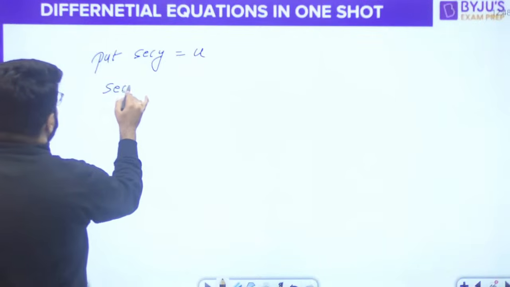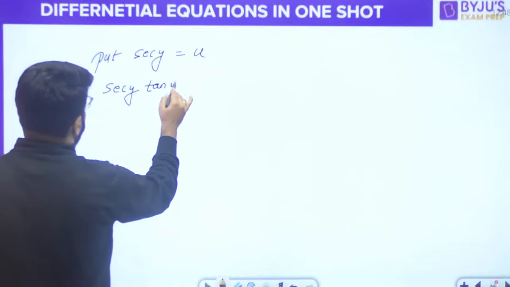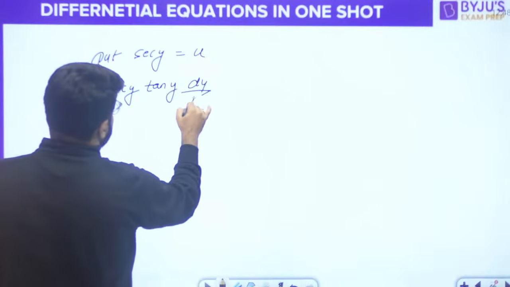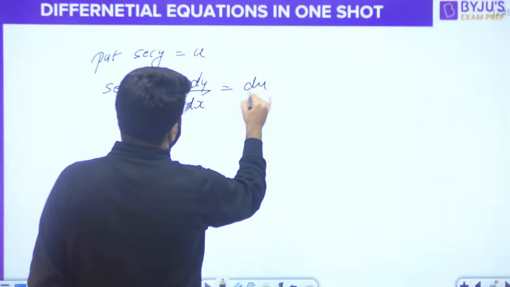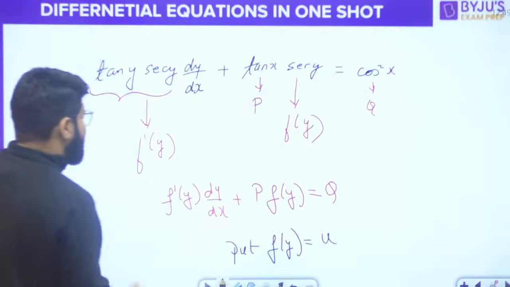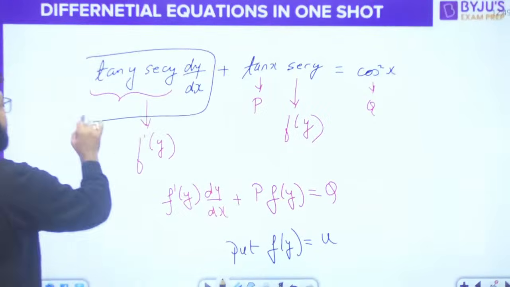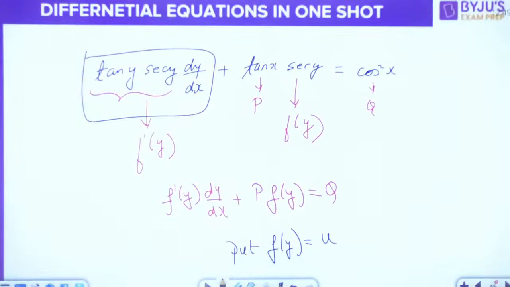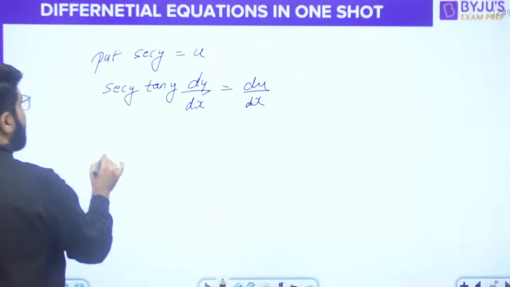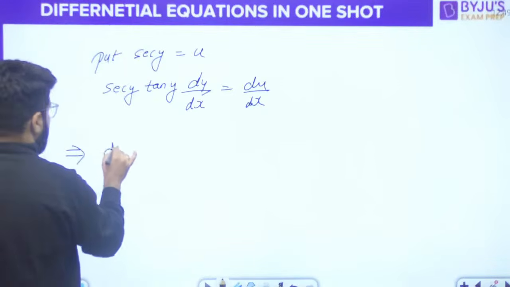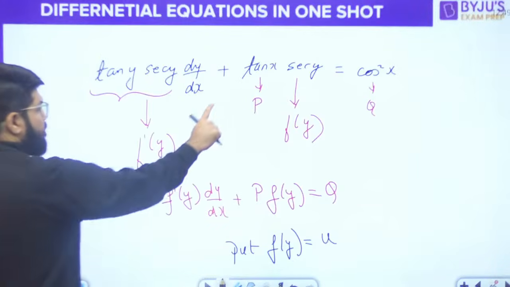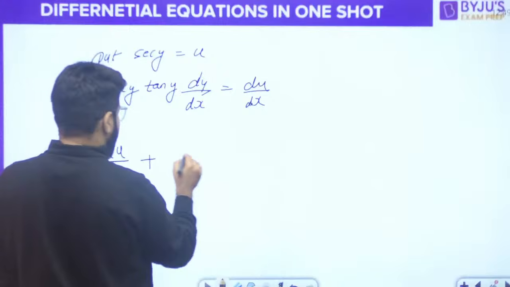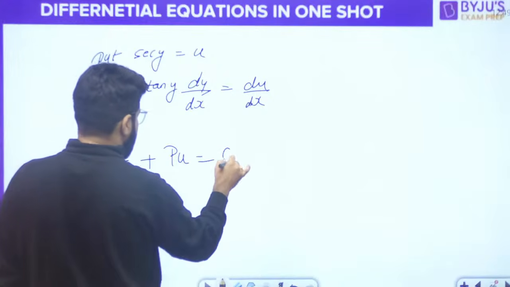So what is the derivative of this? Sec y tan y dy by dx. Differentiating with x both sides, dy by dx will also come, is du by dx. So this whole term will become du by dx. So you have du by dx plus p into fy, where fy now is u, is equal to q.